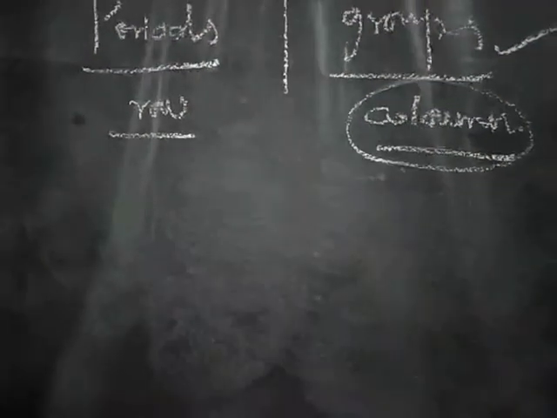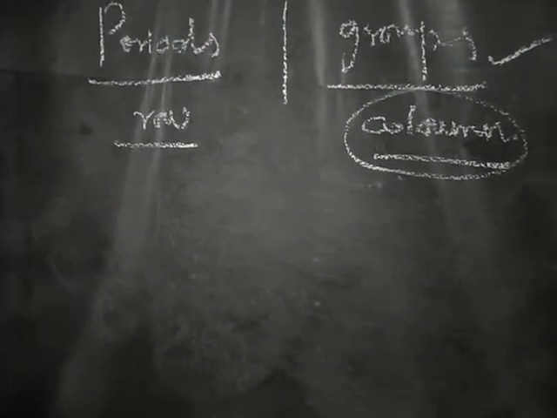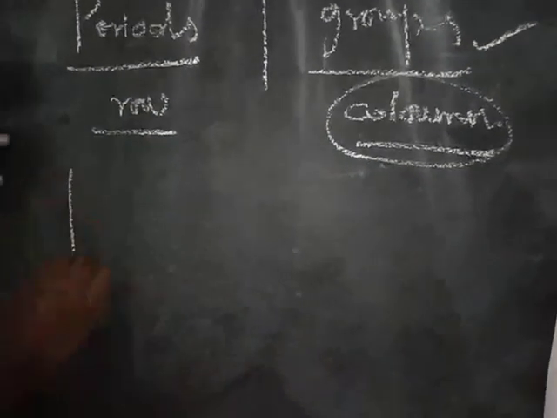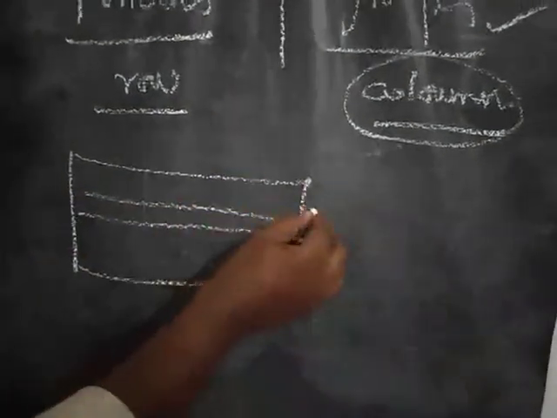If you are looking at the modern periodic table, the horizontal lines are called rows or periods.